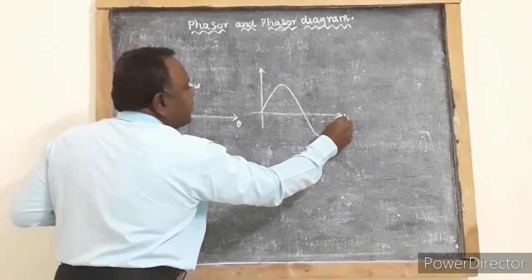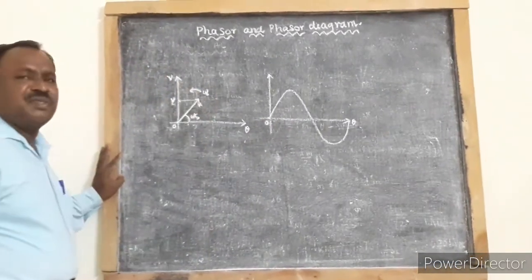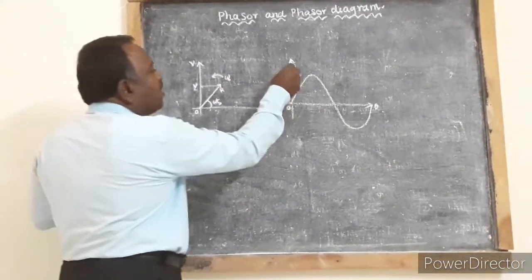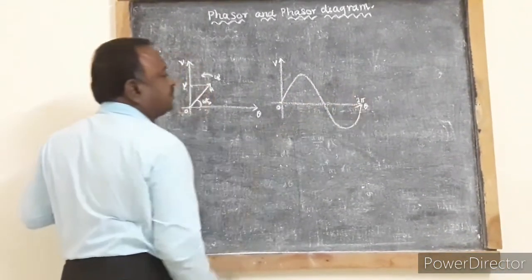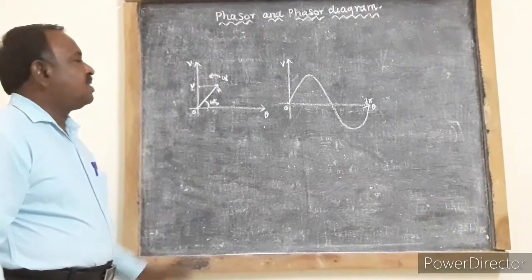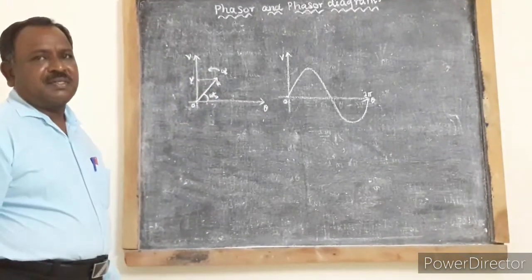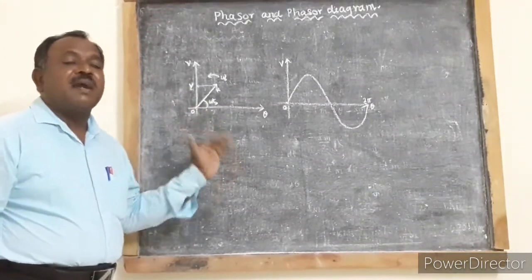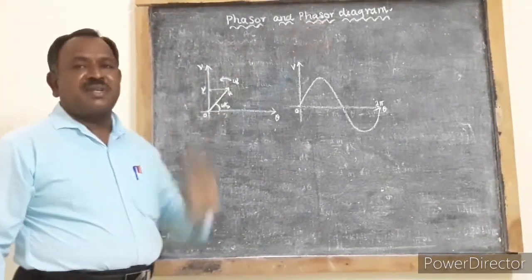A phasor diagram will have a number of phasors, and they give the phase relation between current and voltage in different AC circuits. Such a diagram is called a phasor diagram.